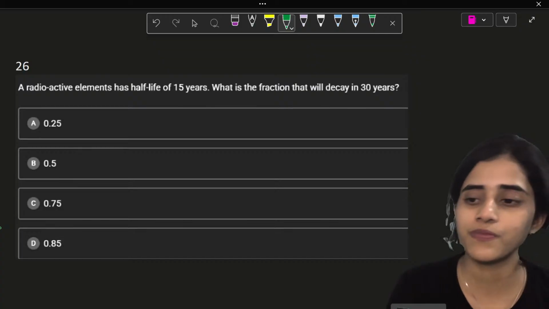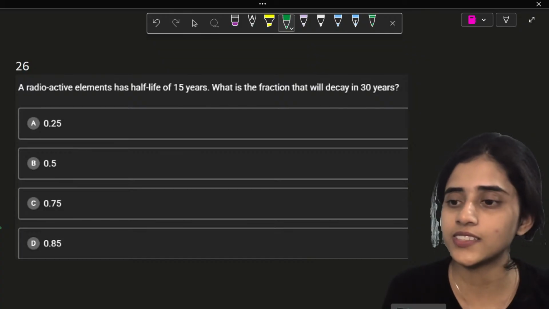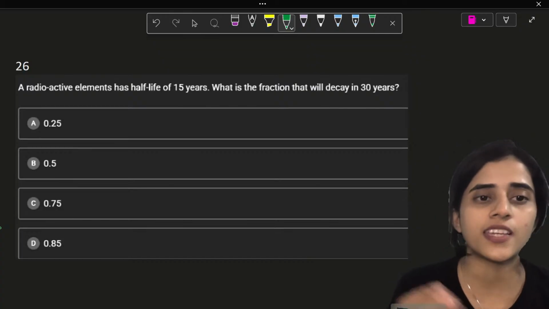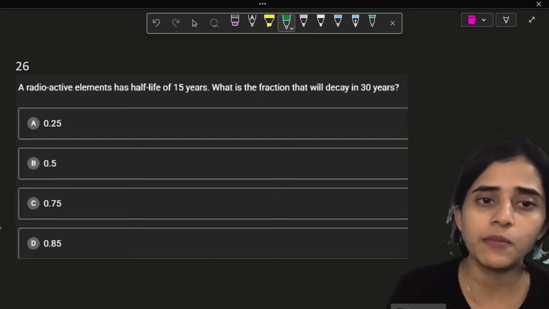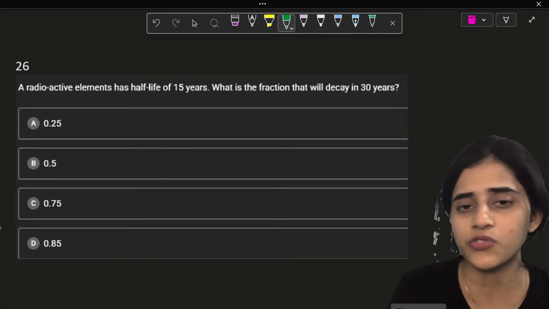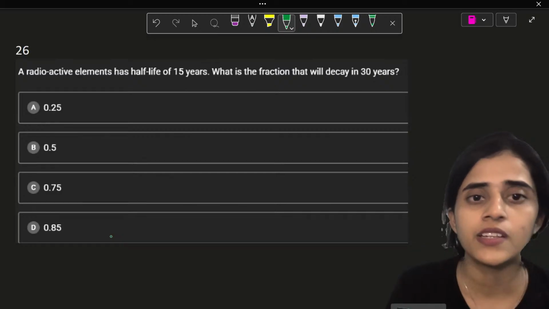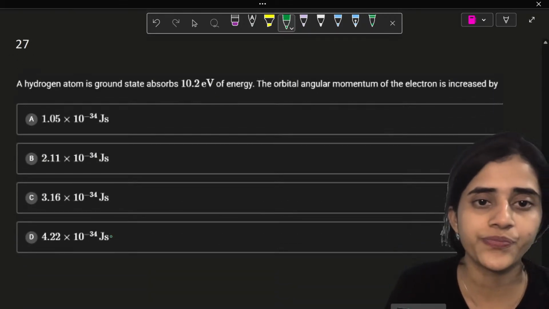Yes, it's C. Yes, it is C. Okay, next one. A radioactive element has a half-life of... okay, this is not what people say. So let's move on to the next question.